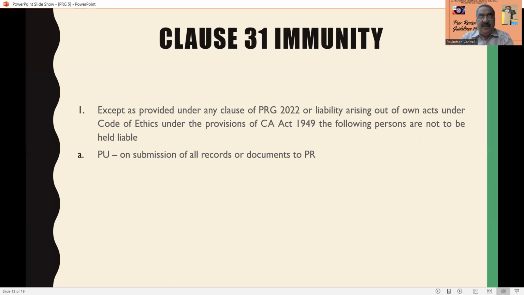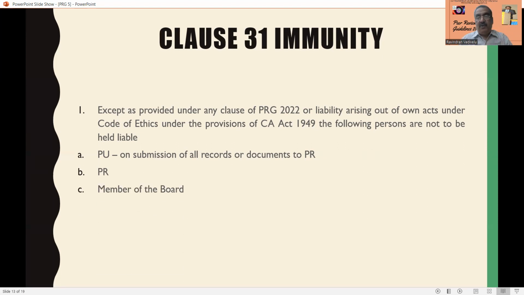The practice unit: if it submits all the records or documents to the peer reviewer on time or as per the direction of the peer reviewer, then it is not liable to be held under disciplinary proceedings. Then the peer reviewer: if he is acting as per the Peer Review Guidelines, he is not held liable.